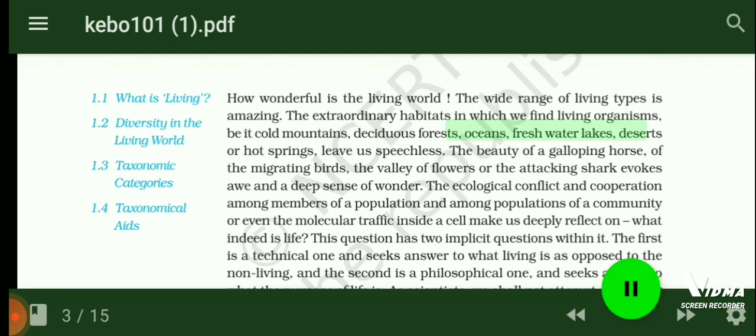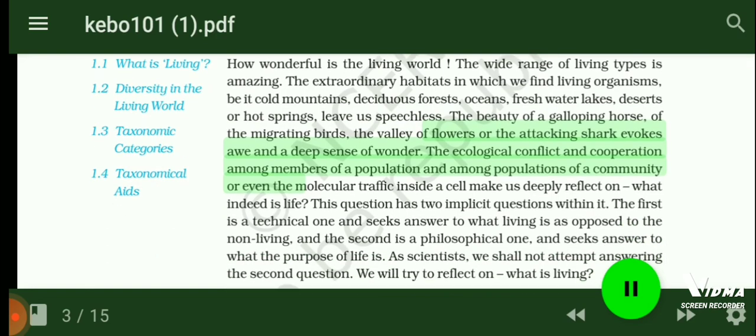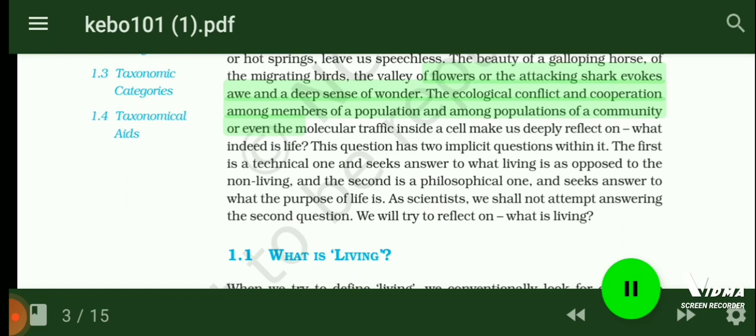The beauty of a galloping horse, of the migrating birds, the valley of flowers or the attacking shark evokes awe and a deep sense of wonder. The ecological conflict and cooperation among members of a population and among populations of a community, or even the molecular traffic inside a cell, make us deeply reflect on, what indeed is life?